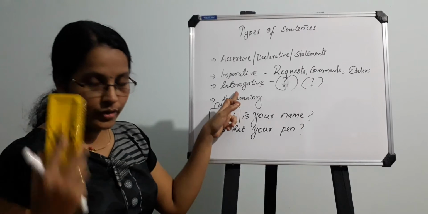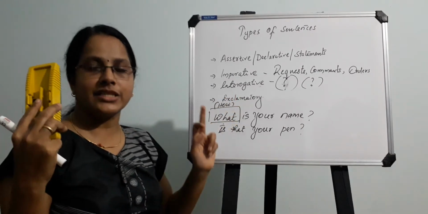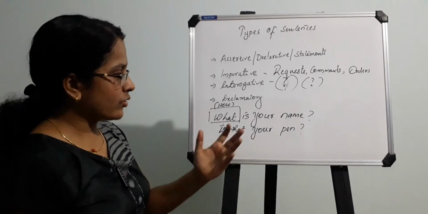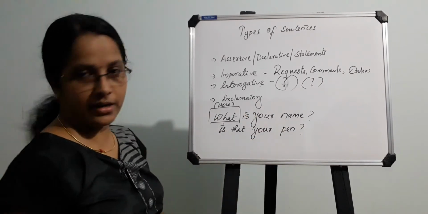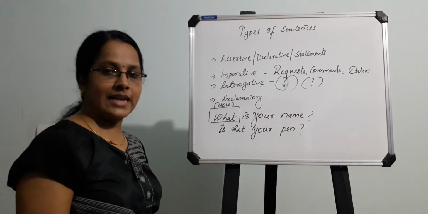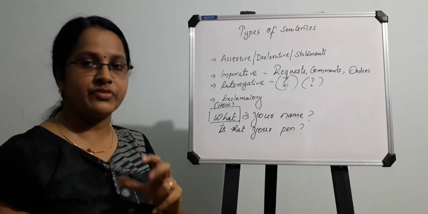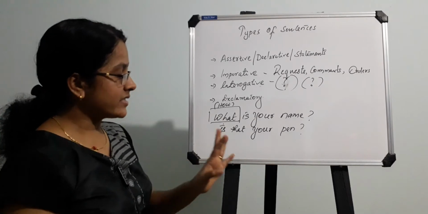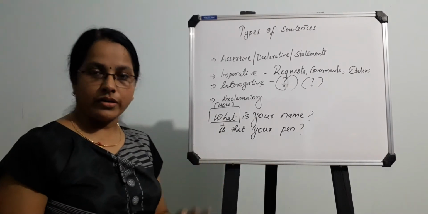Interrogative sentence, the word you just mark it in your mind. Interrogation means inquiring, so it will include a question mark. There are two types of questions which we can ask. One is the WH question and the second one is the yes or no question.